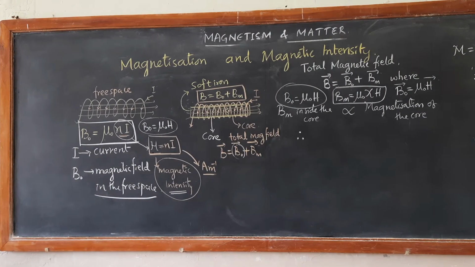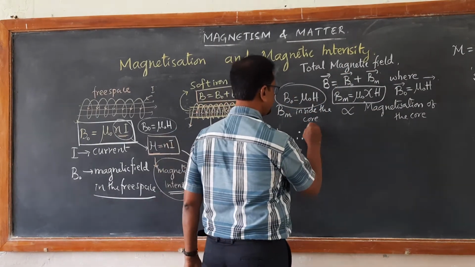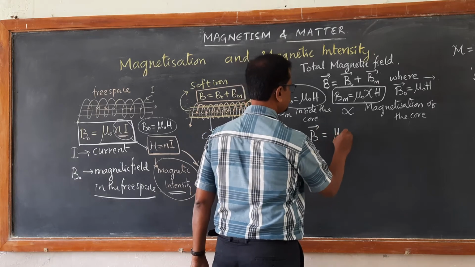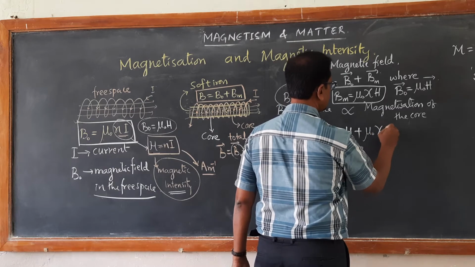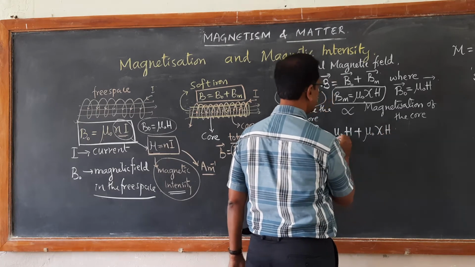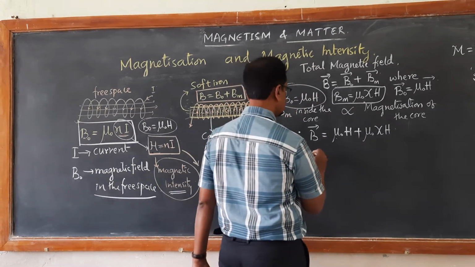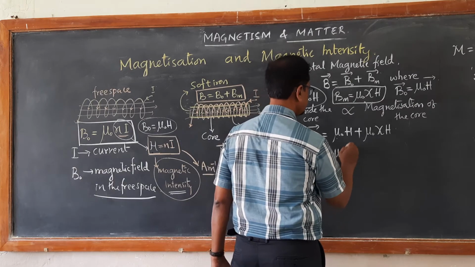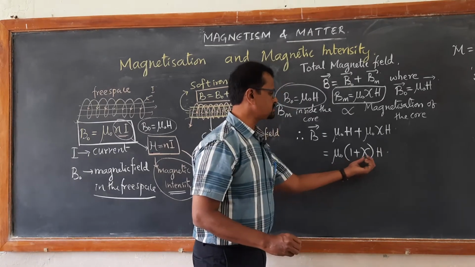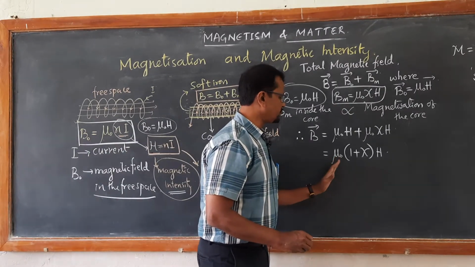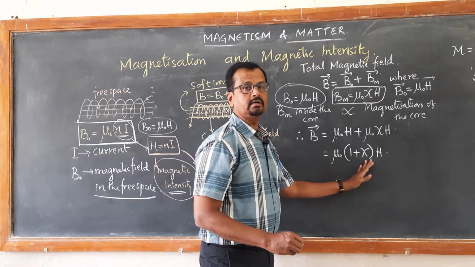Let us substitute the values of B naught and Bm. Then we get the total magnetic field B equal to B naught, that is mu naught H, plus Bm, mu naught chi H. Mu naught and H can be taken out common, so we get mu naught into (1 plus chi) into H. Mu naught is the permeability of free space, chi is the magnetic susceptibility of the core material.